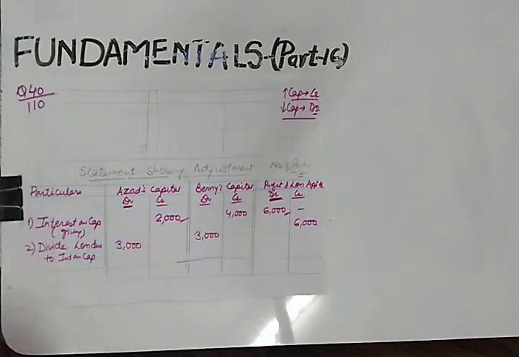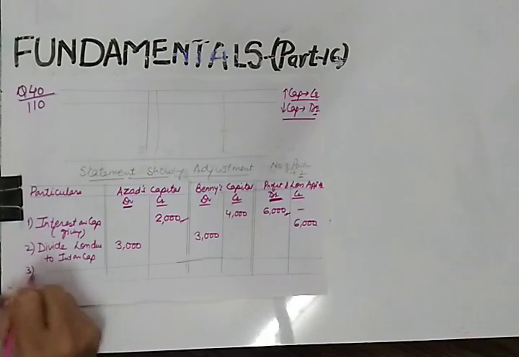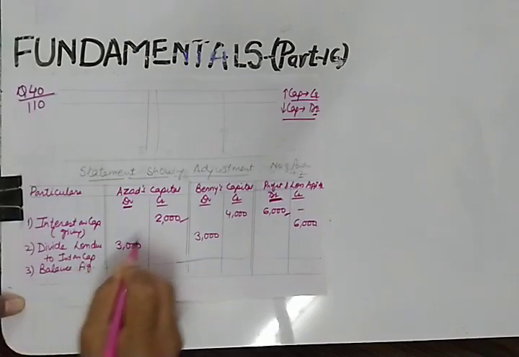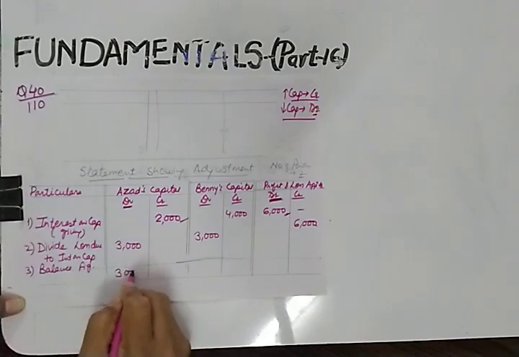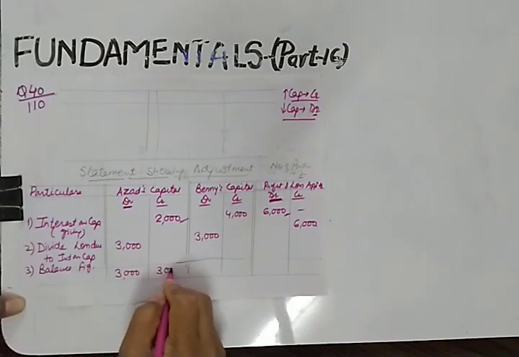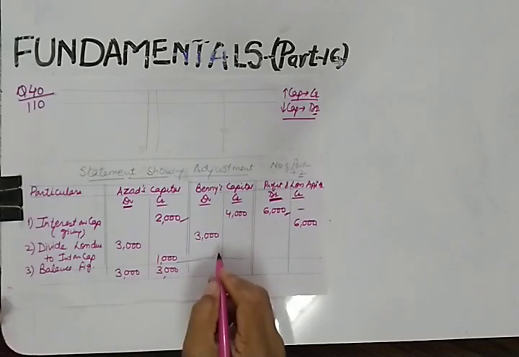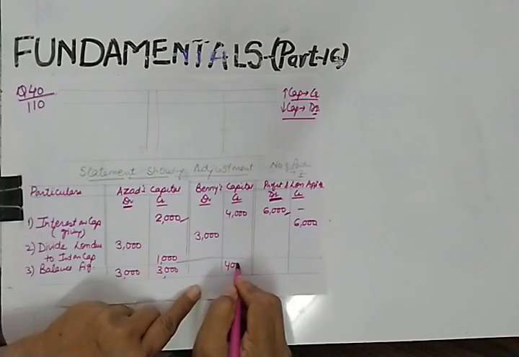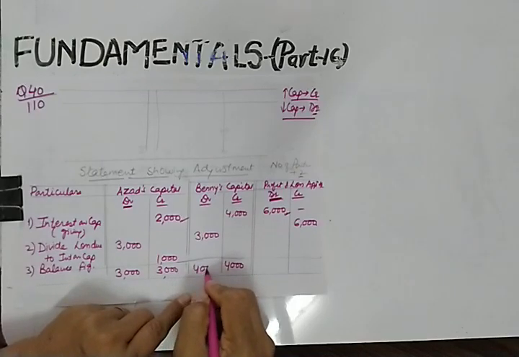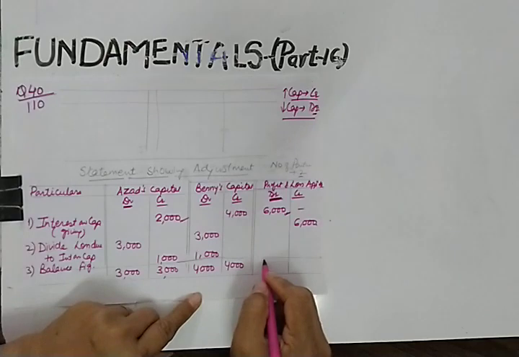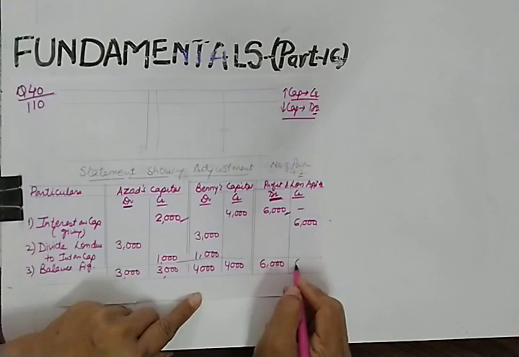Now the balancing figure will be, you know how to balance an account? 3,000 on both the sides, and the balancing figure will be 1,000. Likewise, 4,000 on both the sides and 1,000 on the debit side, and this is already balanced.